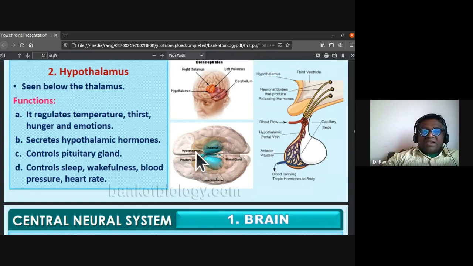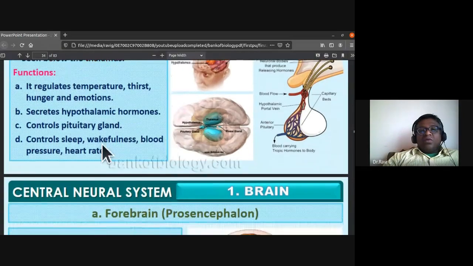So the hypothalamus regulates temperature, thirst, hunger, and emotions. It secretes hypothalamic hormones and controls the pituitary gland. The hypothalamus also controls sleep, wakefulness, blood pressure, and heart rate.